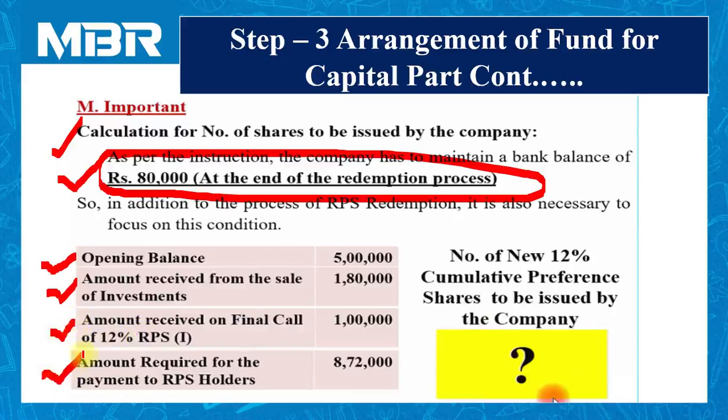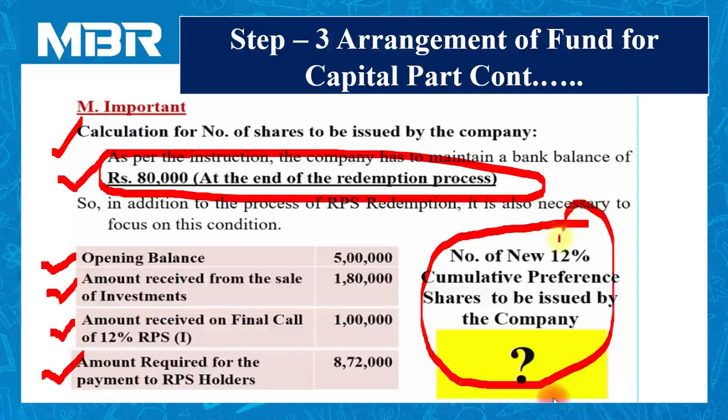And last but not least, we have to pay rupees 8 lakh 72,000 to the holders of RPS. We have these many items related to the transaction of the bank, but the main transaction is how many new shares are issued by the company. It is not given to us by the examiner, and our entire exercise is based on this.